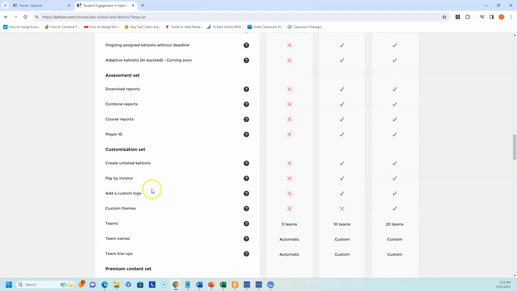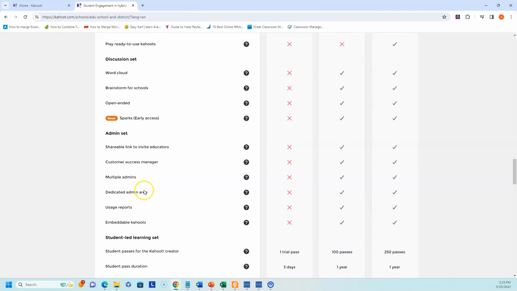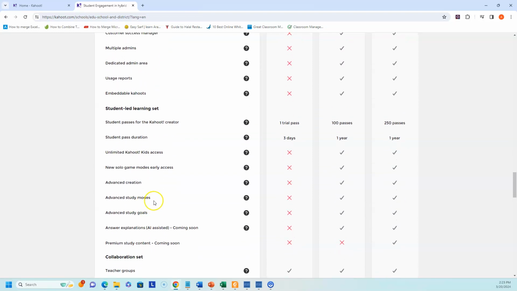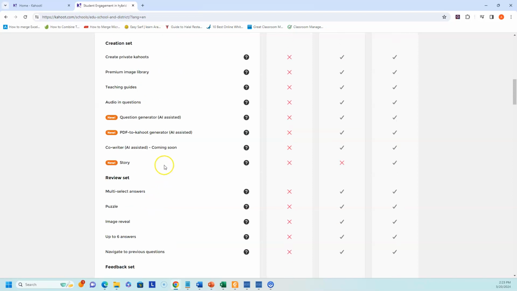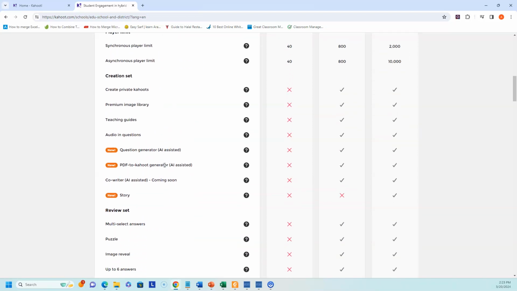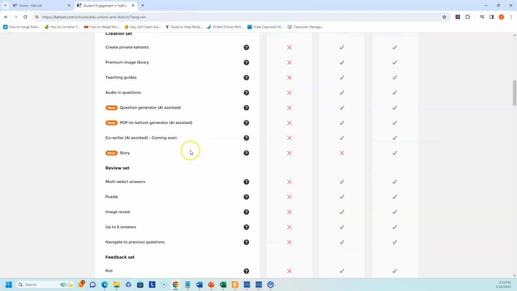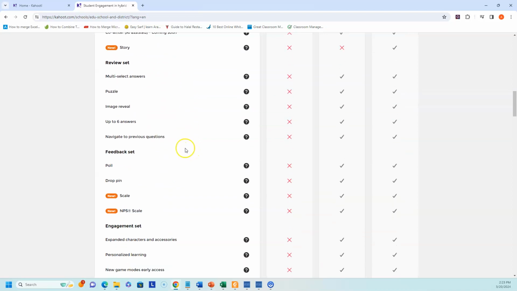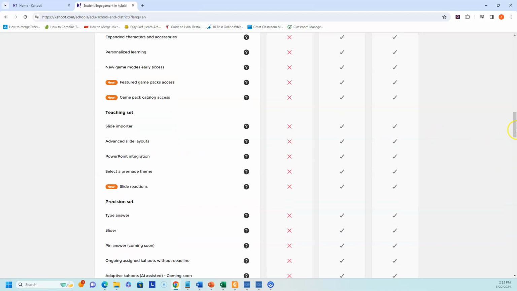Again, all those are paid versions, but you'll get an idea of what new items are going to be added. It might be paid now, and then you'll find that other programs are going to continue to update their apps and websites to compete in order to make it a better experience for you and your students. So that was just an update of what's going on in Kahoot. Just a short video.